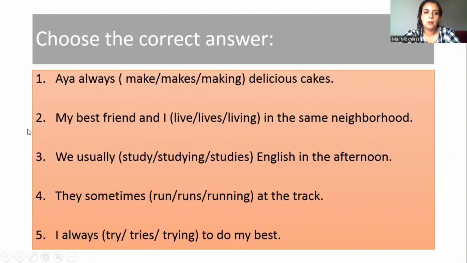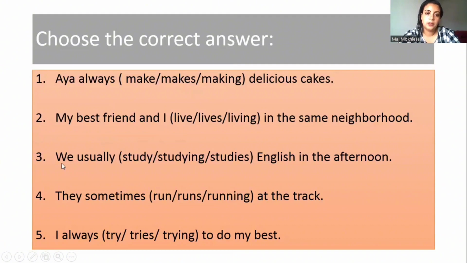Number 2, my best friend and I living in the same neighborhood. My best friend and I are a plural subject, so we choose the verb without adding s. My best friend and I live in the same neighborhood.